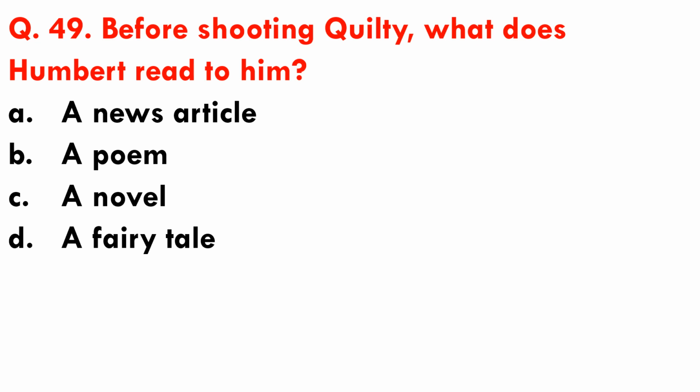Question number 49. Before shooting Quilty, what does Humbert read to him? Options are A. a news article, B. a poem, C. a novel, and D. a fairy tale. So, before shooting Quilty, Humbert reads a poem to him.